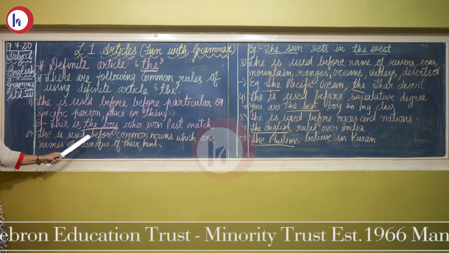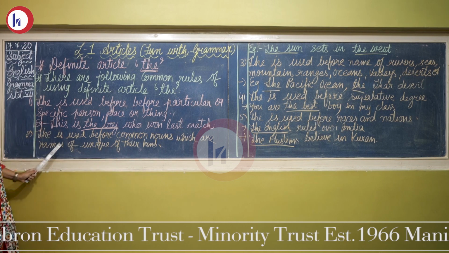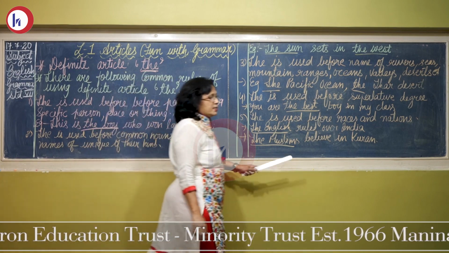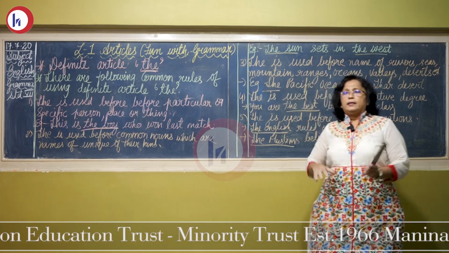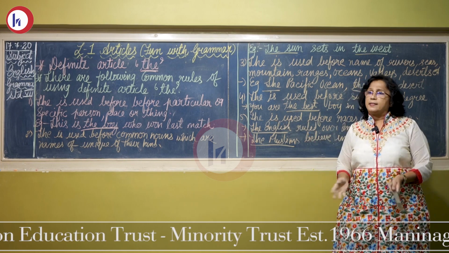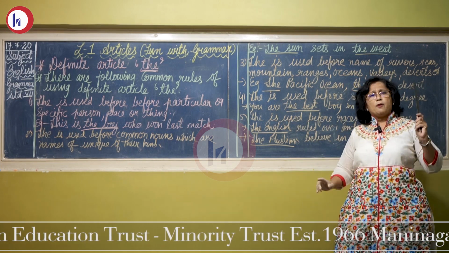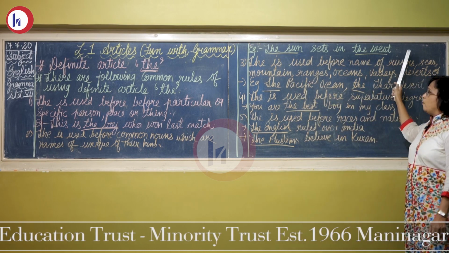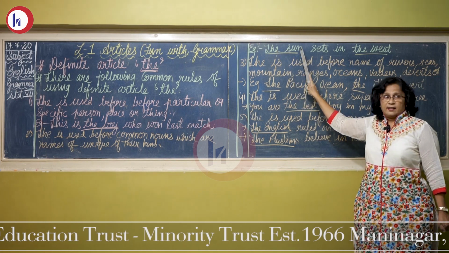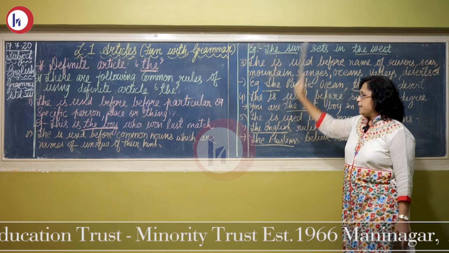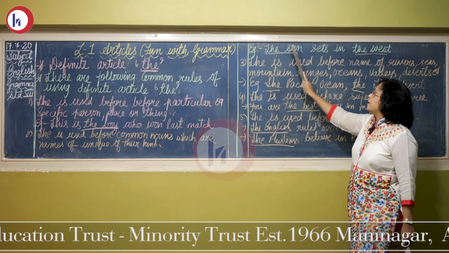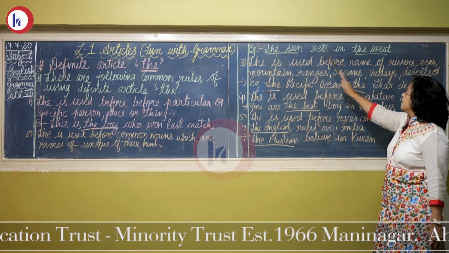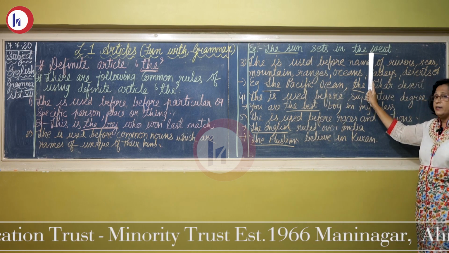Second, the is used before common nouns which are names of things unique of their kind. Example, the sun, the moon, the stars, they are unique in their kind. There are not 2-3 suns, there are not 2-3 moons, there is only one sun. So here I have written the sun sets in the west. Here I have not written a sun, I have written the sun. Why? Because it is only one particular sun which we find on earth. The sun sets in the west. Now here also I have written the.